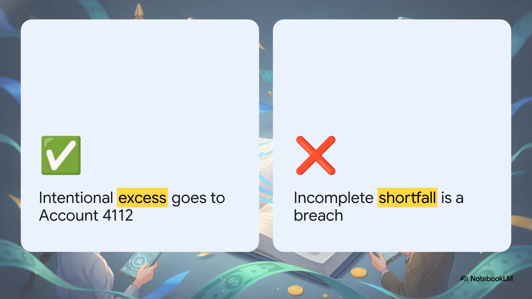Let's apply this to capital contributions in a limited liability company. You have to be super careful to distinguish between 2 totally different scenarios here. Situation 1 is an intentional difference by agreement. Let's say all the LLC members agree that one specific person will pay a little extra upfront just to give the business some initial working capital. That intentional excess? Perfectly fine. You safely record that in Account 4112, share premium. But look at Situation 2. A shortfall due to an incomplete contribution. A member just straight up misses their deadline. That is a breach of contract. And going back to our golden rule from earlier, unfulfilled commitments never touch Account 411. You do not record that shortfall anywhere in equity.